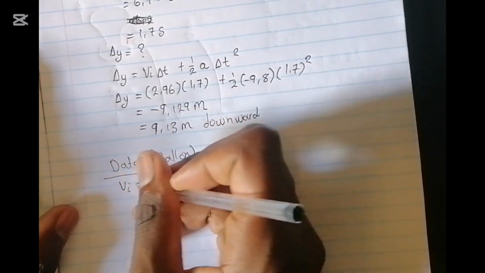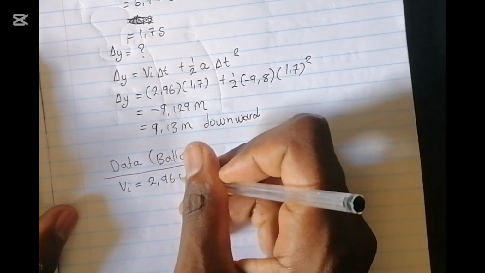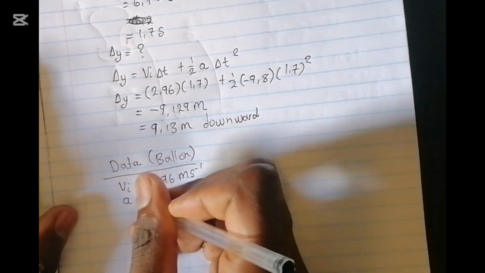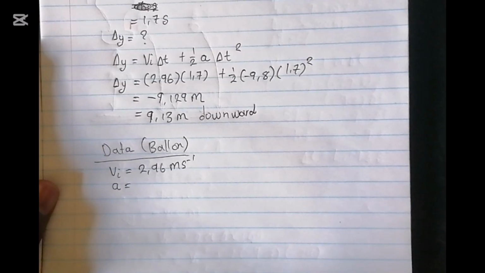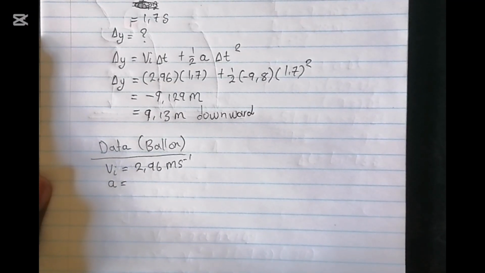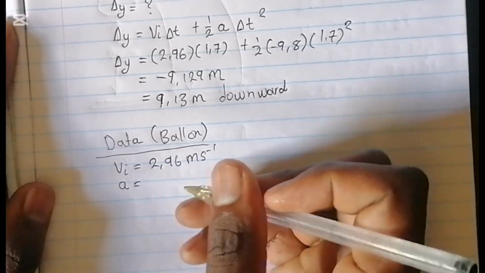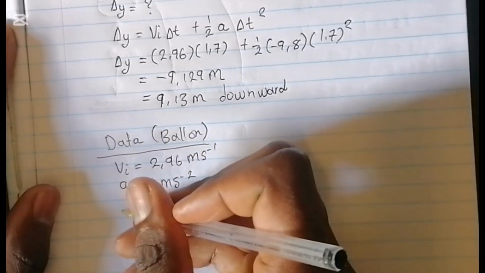We know that our balloon was moving with a constant velocity, which is 2.96 meters per second upward, and its acceleration, be careful on this one, will not be negative 9.8. Why? Because acceleration refers to change in velocity, and it is said that the balloon was moving at constant speed. There was no change in the velocity, meaning the acceleration is 0 meters per second squared.